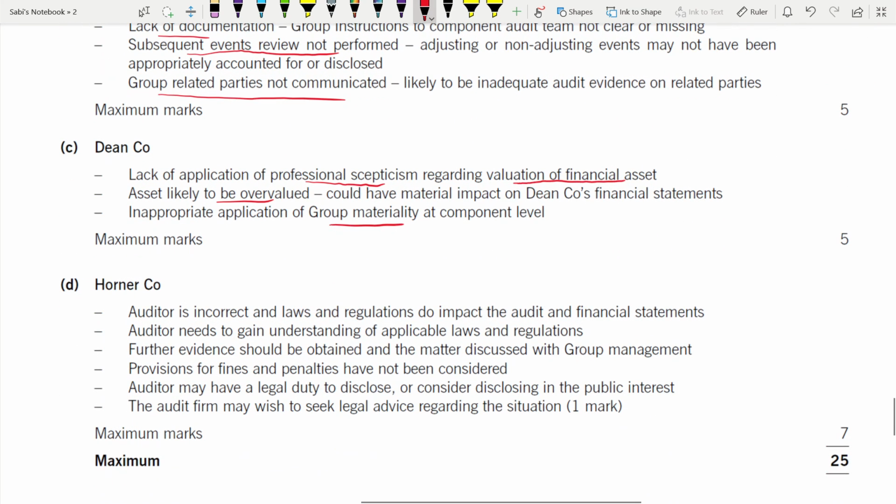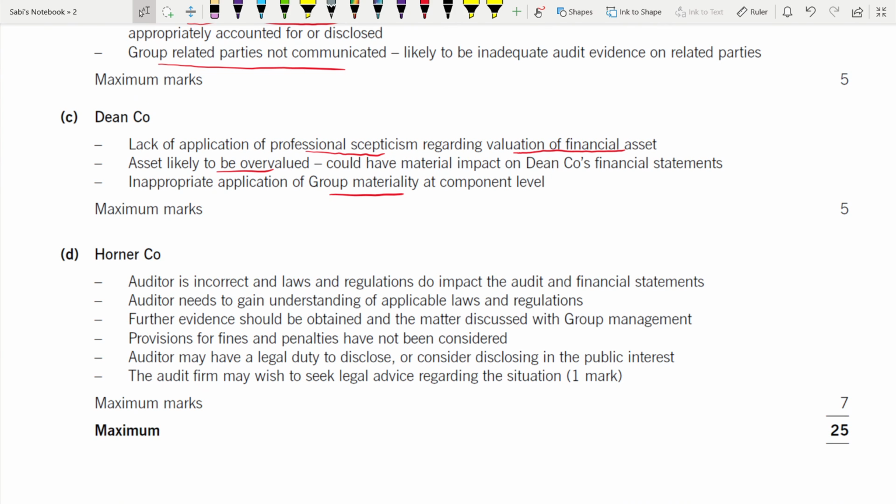Coming to part D, audit is incorrect, okay, that laws and regulations will not impact them. Second, they need to gain an understanding of the laws and regulations. Third, further evidence has to be there and it needs to be discussed with the group management. Provision of fines you have to take care of. This was not considered. Okay, they have a legal duty to disclose if it's for the public interest or if there is any imminent breach of laws and regulations. And finally, they may have to seek legal advice regarding the situation, whether they have to disclose in that situation or not. For that, they need to seek legal advice. So all this, you are getting points.